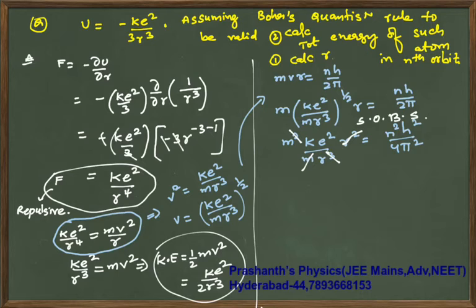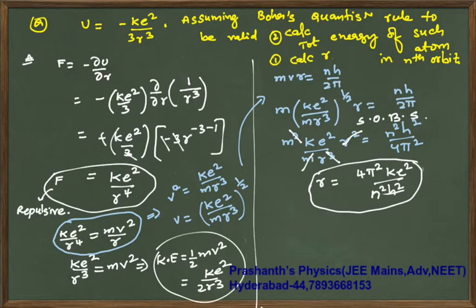So you are going to get your r as 4 pi square k e square by n square h square. You got this much as your r. So you got your value of r.